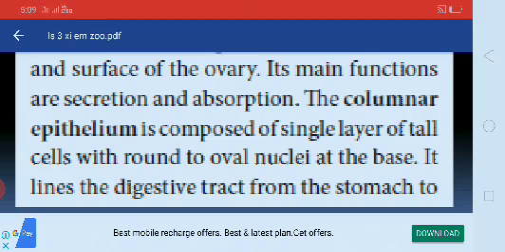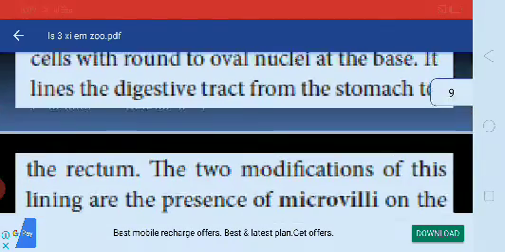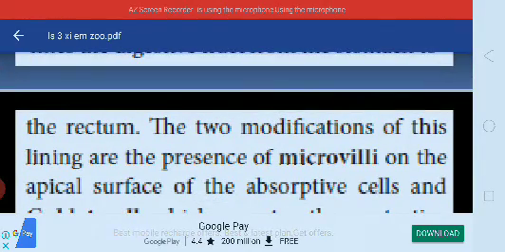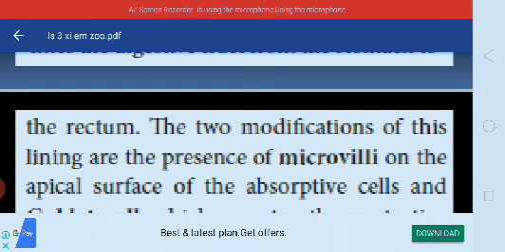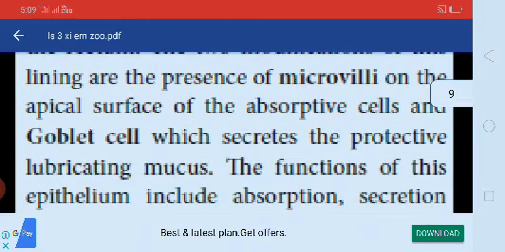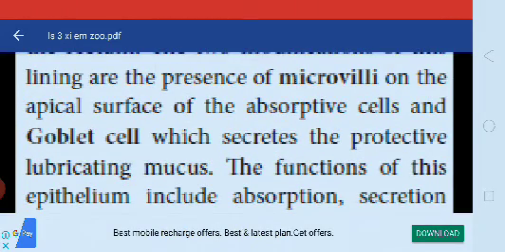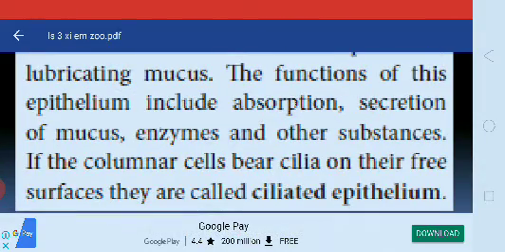It lines the digestive tract from the stomach to the rectum. There are 2 modifications of this lining: the presence of microvilli on the apical surface of the absorptive cells, and goblet cells which secrete the protective lubricating mucus. The functions of this epithelium include absorption and secretion of mucus, enzymes, and other substances.